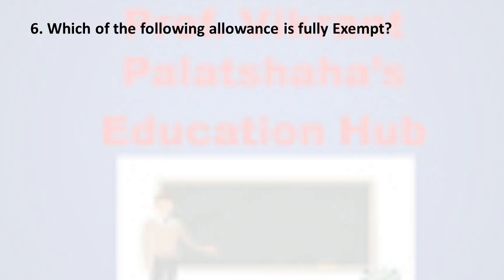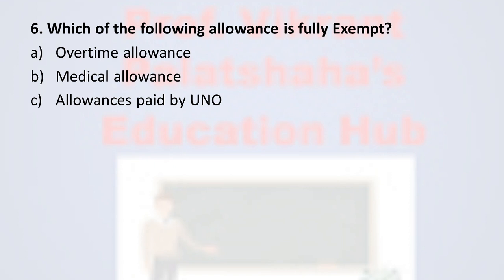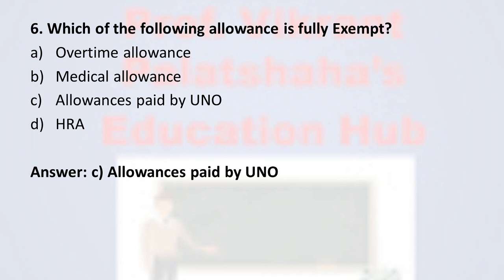Next question number 6. Which of the following allowance is fully exempt? Option A overtime allowance, option B medical allowance, option C allowances paid by UNO, that is United Nations Organization, and option D HRA, that is house rent allowance. And the correct option is option C, allowances paid by UNO. Any kind of allowance paid by United Nations Organization is fully exempted.